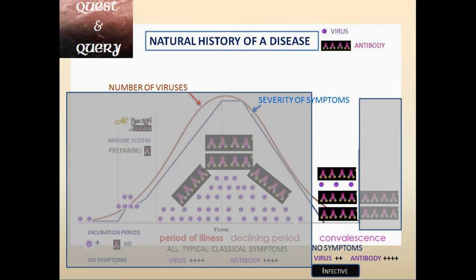I have told you the immune system produces antibodies, and the antibodies will be remaining in the circulating system. Now, what is the scenario about rapid test? He has recovered from the disease. The number of organisms has come down very low. But remember, the antibodies produced by the immune system will be there in the circulating blood. So what does that mean?